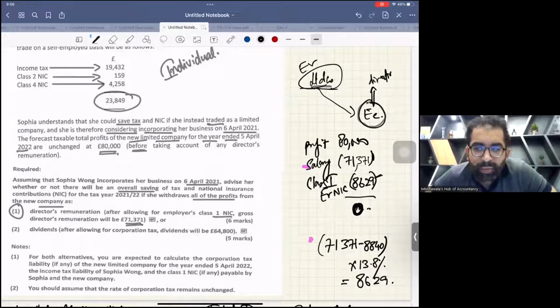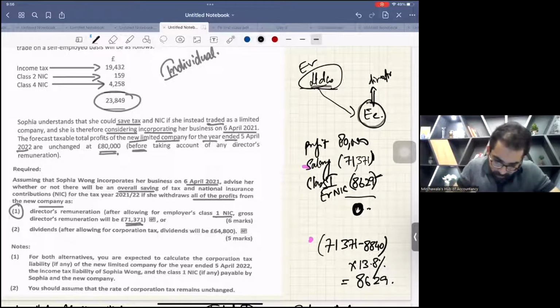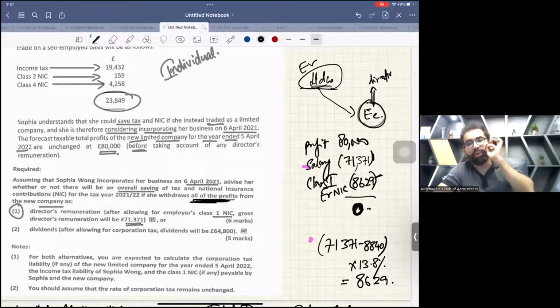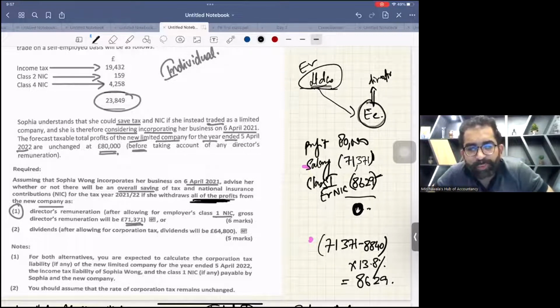One innocent guy is asking, what about class 1 employee NIC? That is to be borne by the employee. Forget it. The employee section is different, I'll tell you the employee thing. Another is asking, is it not possible to get a loss? No, because if she withdraws all of the profits, complete profit withdrawal means the balance left will be 0.